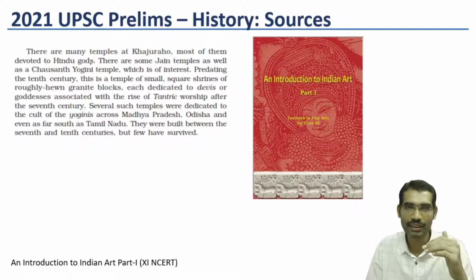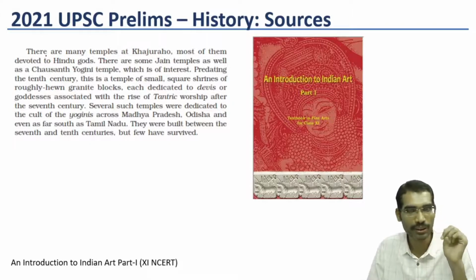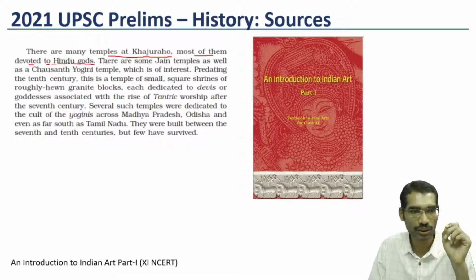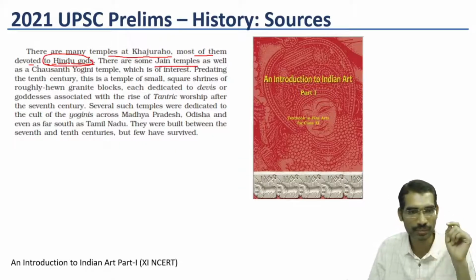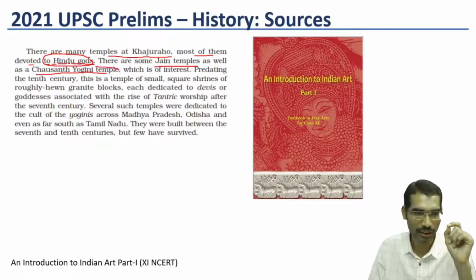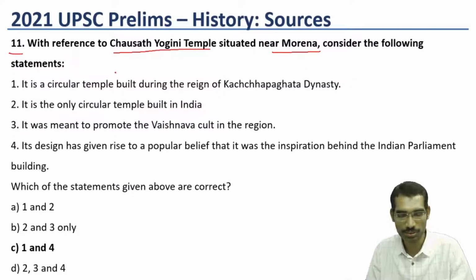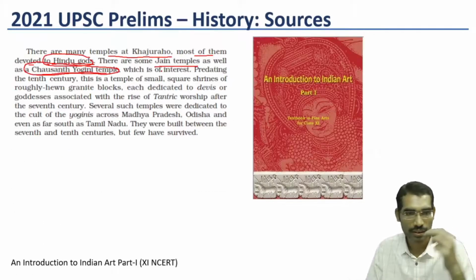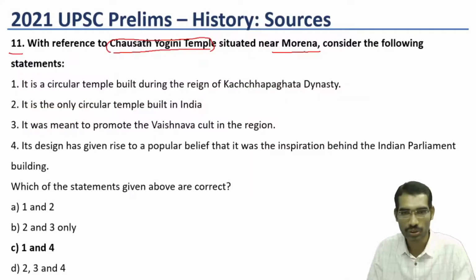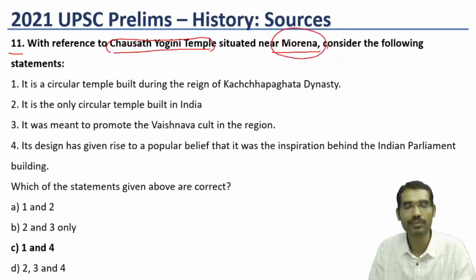Let us see what is the content given in this book about this particular temple. There are many temples at Khajuraho, most of them devoted to Hindu gods. So Hinduism, there are some Jain temples. So there are temples related to Jainism as well as a Chausat Yogini temple. So the term is given in this book. Now this is about Chausat Yogini temple near Khajuraho. Students should know that Morena is near Khajuraho.